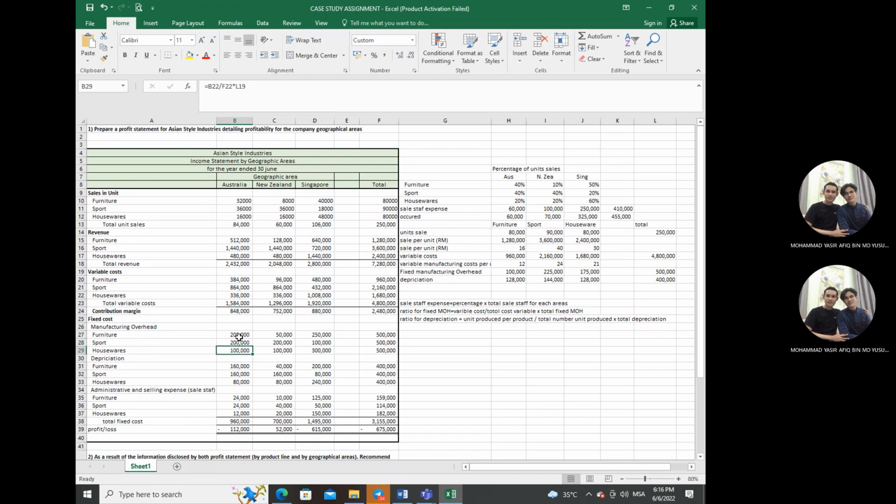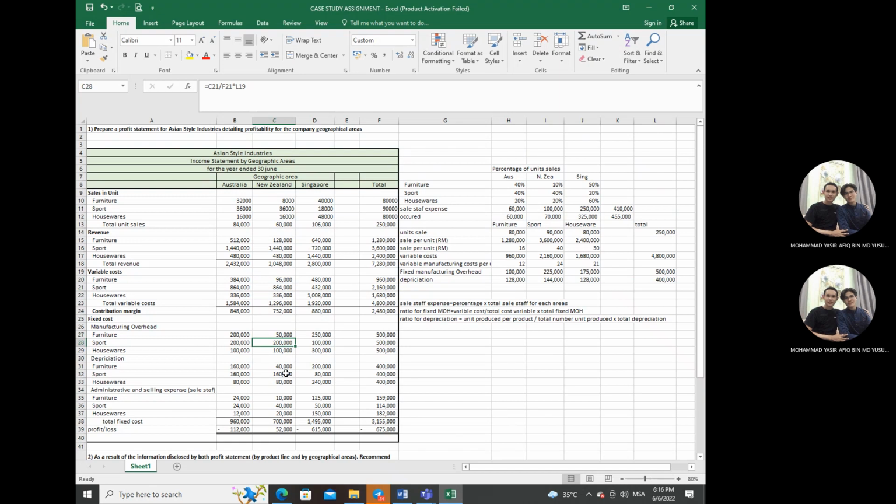All of these calculations we do the same for New Zealand and Singapore, but with different variable costs. We have to make sure of the variable cost for New Zealand and Australia, so that we get the correct amount for each of the product lines.